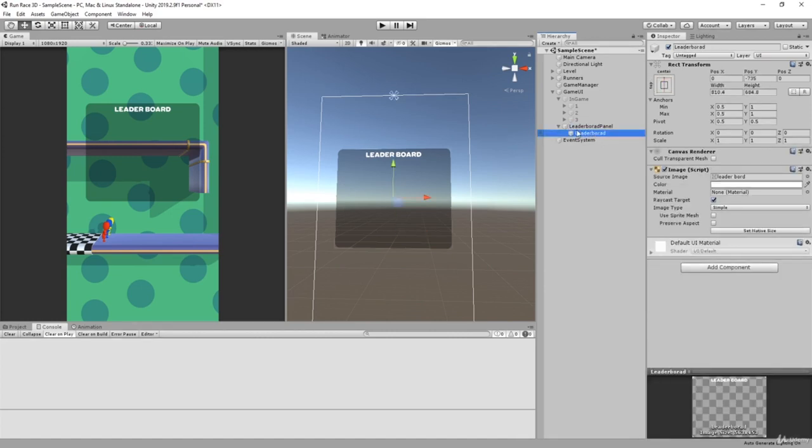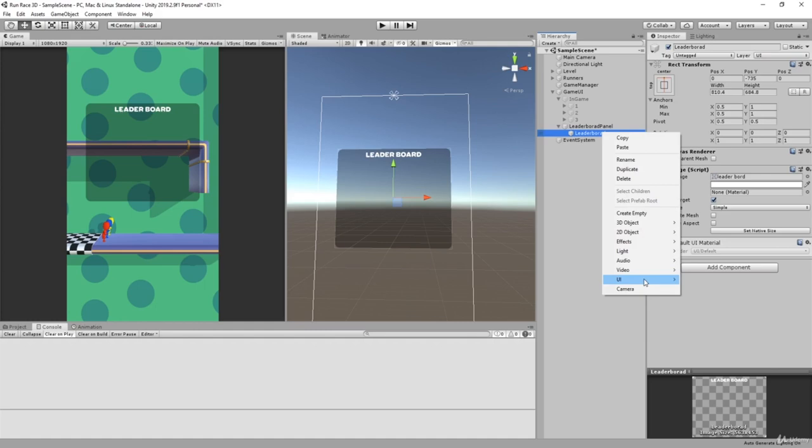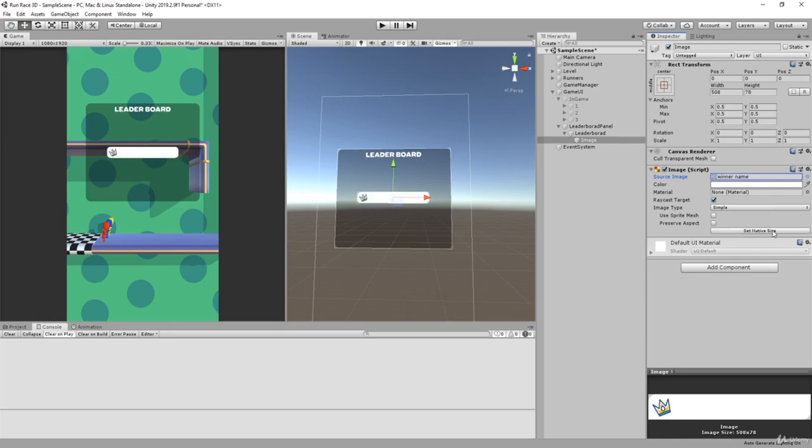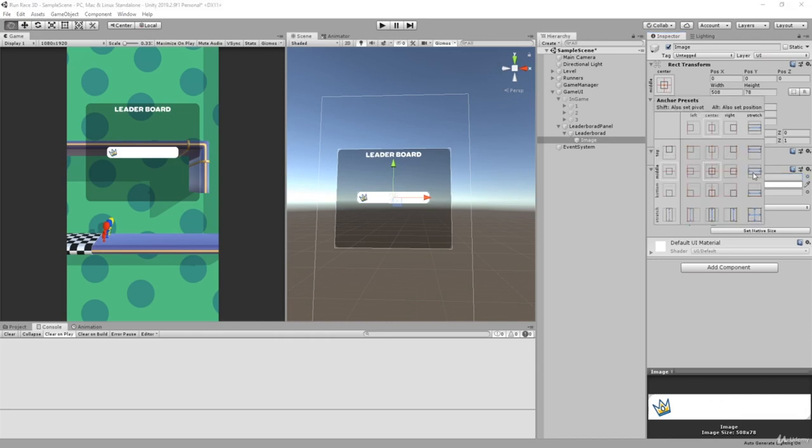Now what we will do is add three components, three images: one for the player, one for the bot, and one for the second bot. We're going to add a UI image, and we're going to add a winner's name. The difference between a winner's name and the regular name is that the winner's name has this over here, the crown. Yeah, I think I got it right.